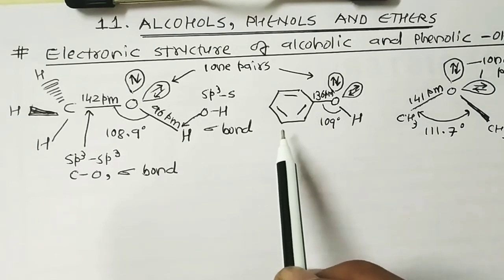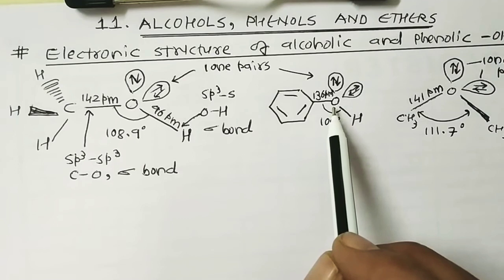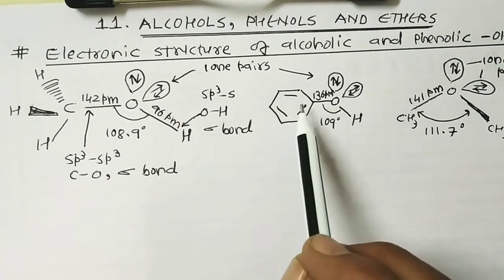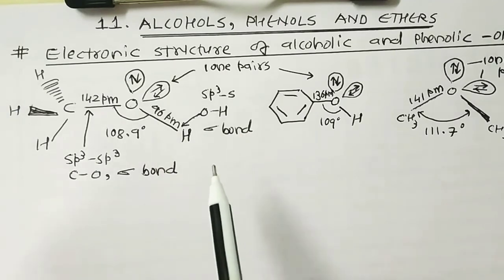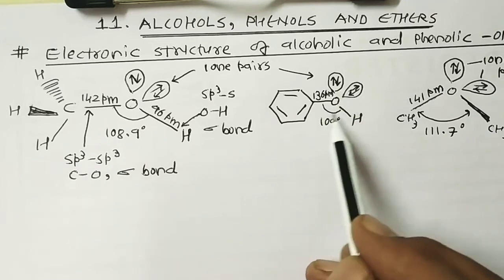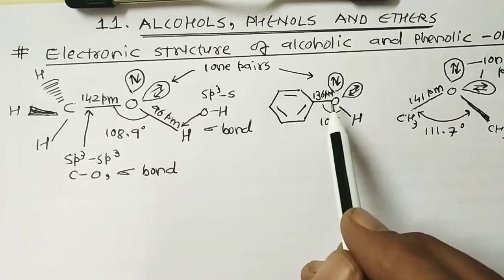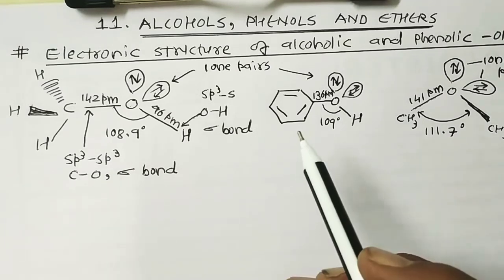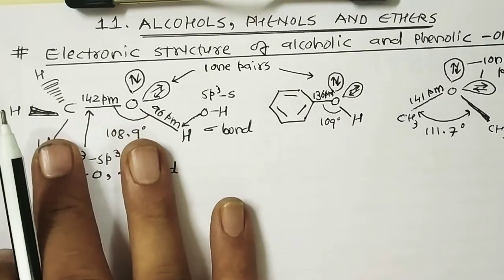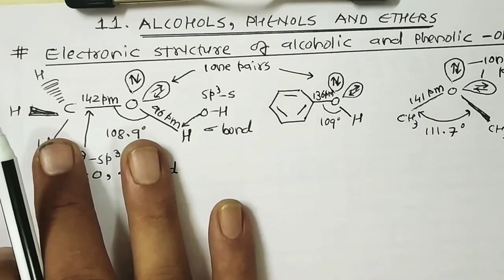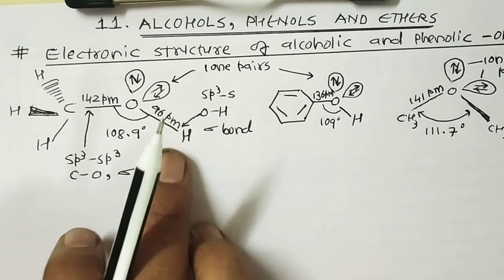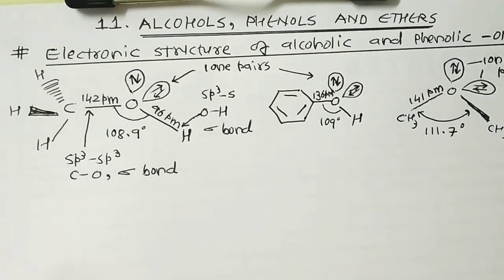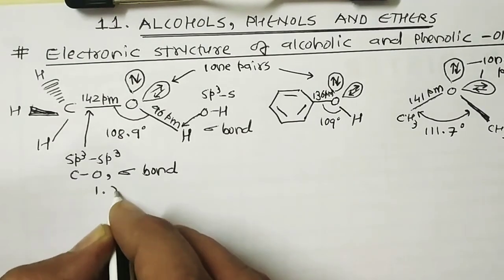Since the oxygen atom is more electronegative than both carbon and hydrogen, the electrons of the CO bond and OH bond are displaced a little more towards the oxygen atom. As a result, the electron density near the oxygen atom is slightly higher than at the carbon and hydrogen atoms. In other words, the alcohol molecule is dipolar in nature, with oxygen carrying a partial negative charge and hydrogen carrying a partial positive charge. This dipole moment is supported by the fact that methanol has a dipole moment of almost 1.7